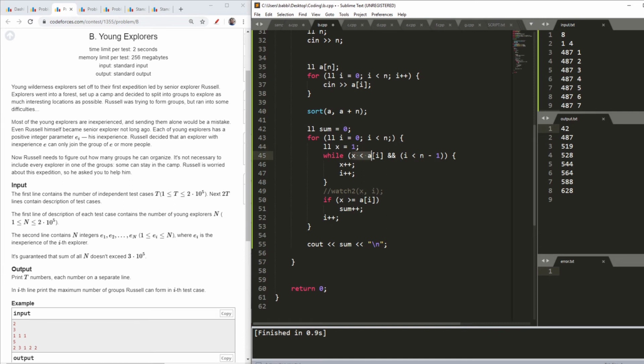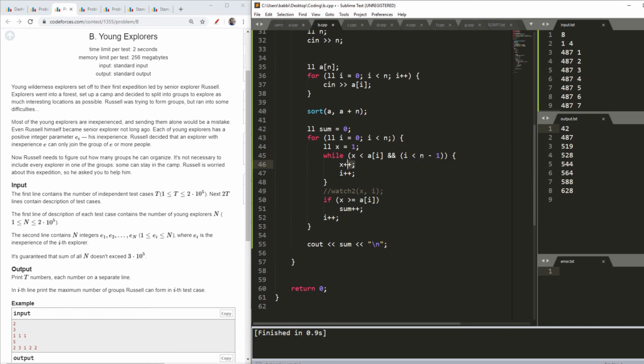So the condition was if x is less than a of i, because if the size of the group is less than the element on which I am having my value. And the other condition which I implemented was i should be less than n minus 1, because it should not happen that my i goes out of my array.